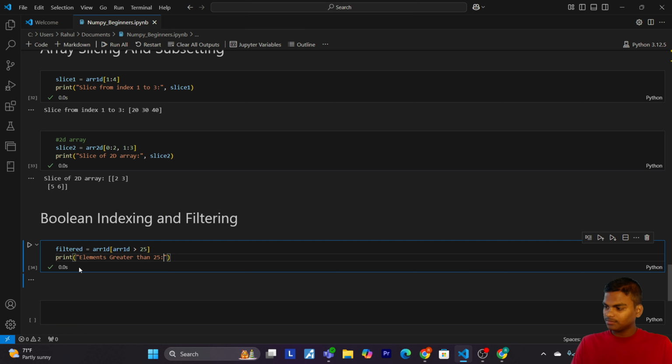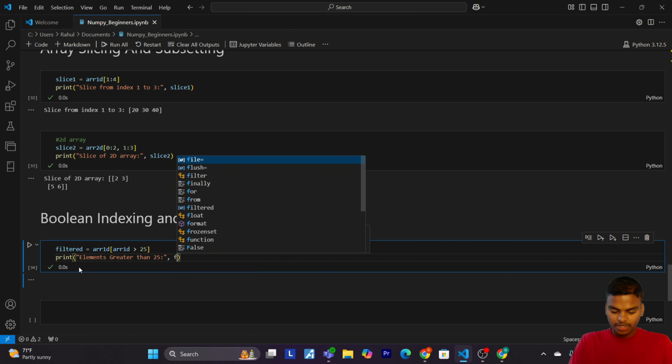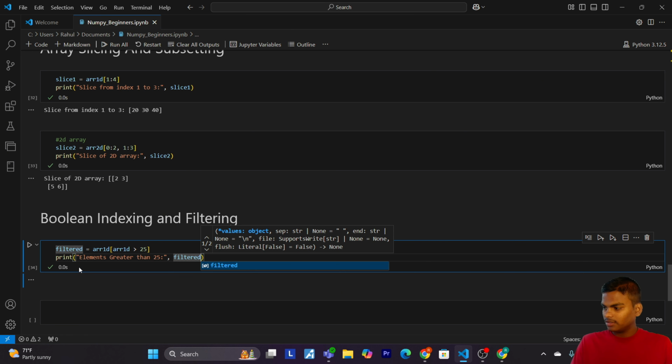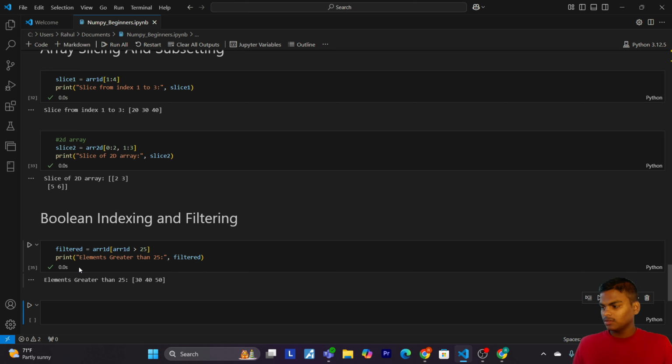Okay, so let me write filtered. So here we have three elements, 30, 40 and 50, which are greater than 25. Okay. So here you can see that array_1D greater than 25 creates a boolean array: false, false, true, true, true. And then applying this boolean array to array_1D filters out the elements greater than 25.